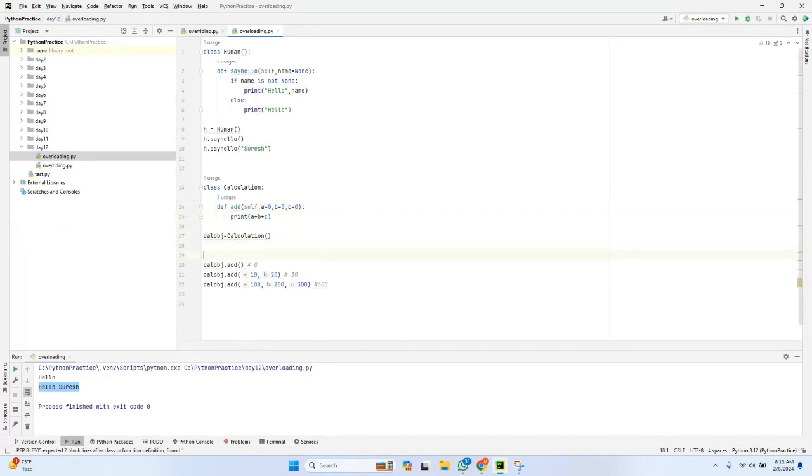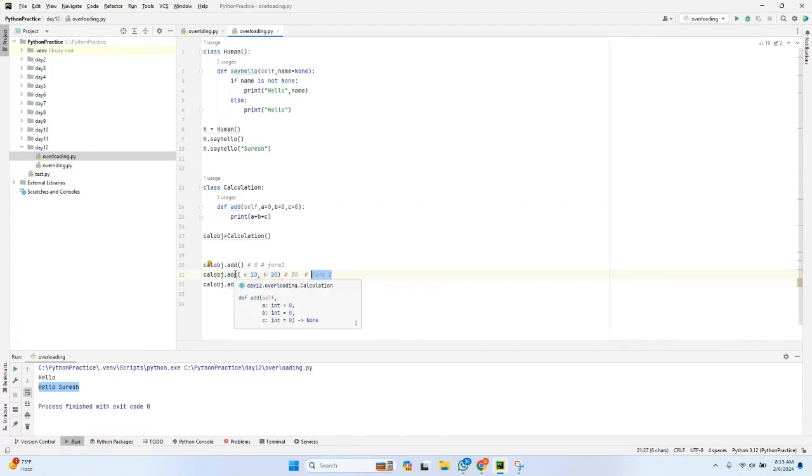So if you can see, I have created one object. I have called that particular method which is there in the Calculation class with the help of that object. See, this is form 1, and this is form 2, and this is form 3. In form 1, I have not passed any values to the arguments. If I don't pass any value to the arguments, it will consider default values. What are the default values? 0, 0, and 0. And in the second form, I have passed values only for A and B. This is another form. I have called the same method with different parameter values. So this is form 2.